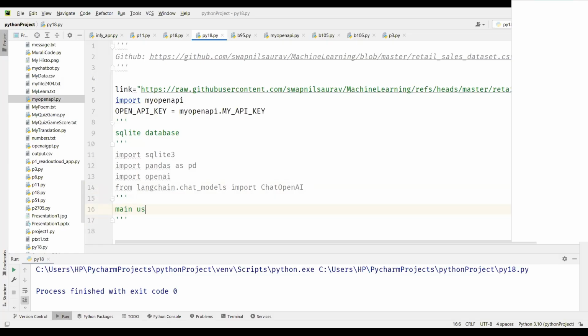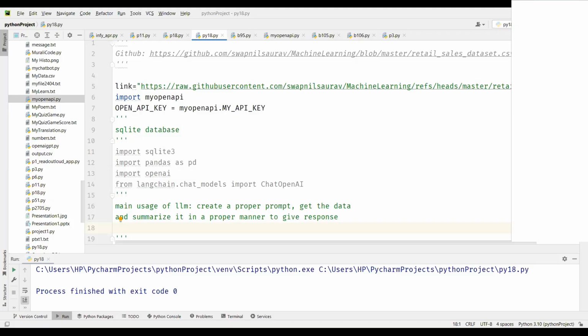The main usage of an LLM is to create a proper prompt, get the data, and summarize it in a proper manner to give the result or the response. So the capability of the LLM model is in understanding your input prompt and framing the exact output. What we're doing in this example is, instead of making ChatGPT connect to the internet to get the result, we will make it connect to SQLite to get the result.